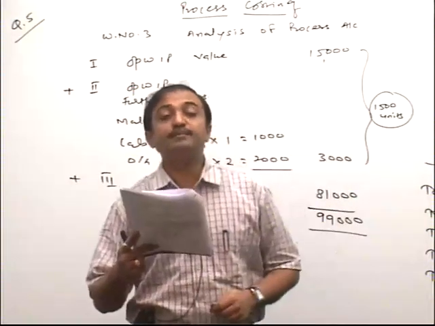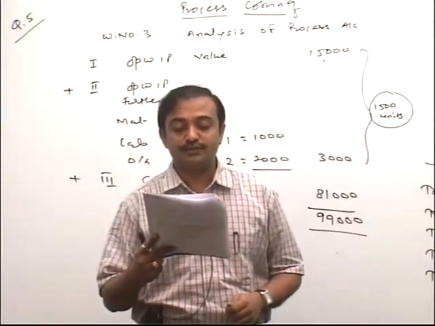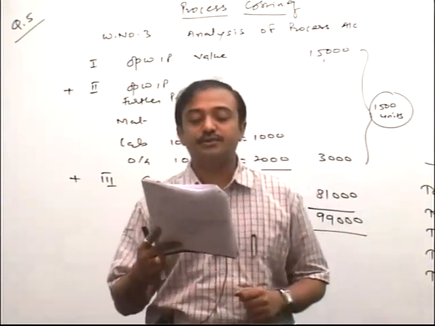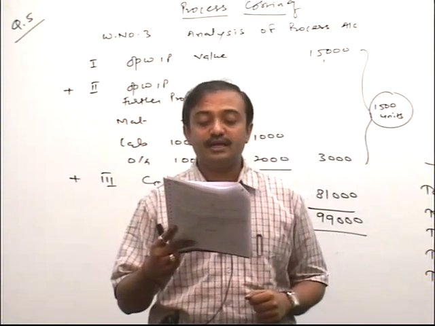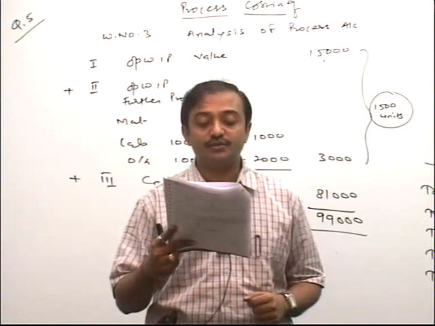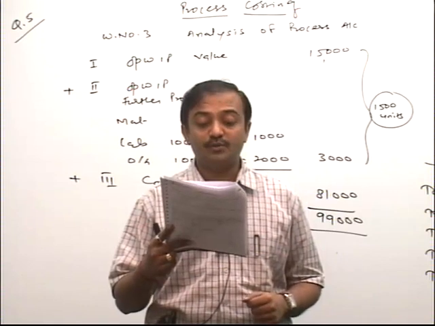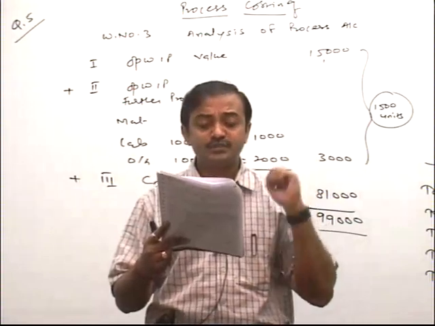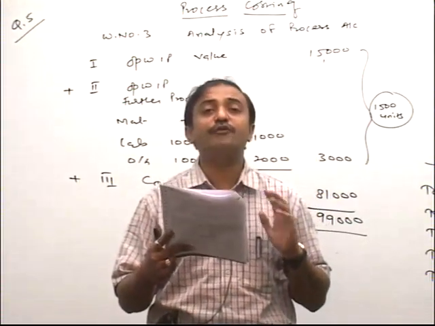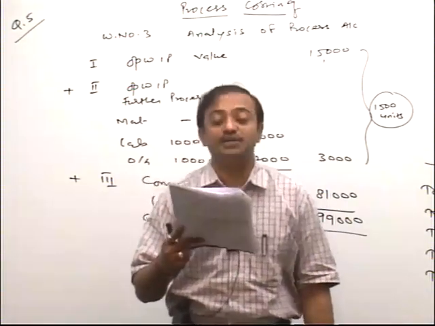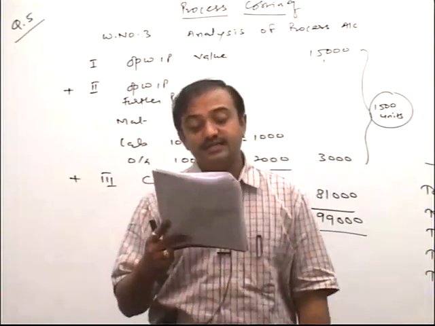Following data is available in respect of process 1 for February 2007. Please emphasize opening stock given, friends: WIP 800 units at a total cost of how much, friend? 4,000. Degree of completion given for opening WIP: material 100%, labor and overhead 60%, 60%. So I can say material further process would be nil, and labor and overhead further process how much, friend? 40%. Very simple.